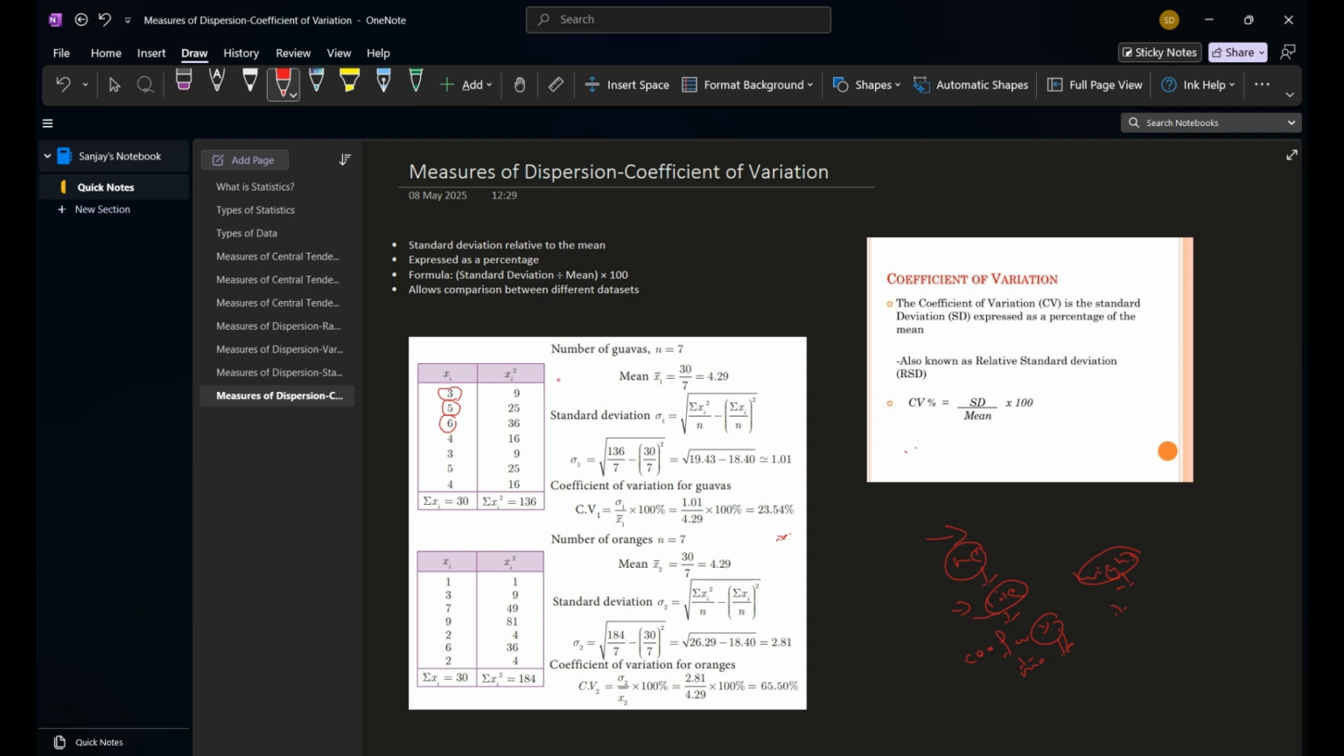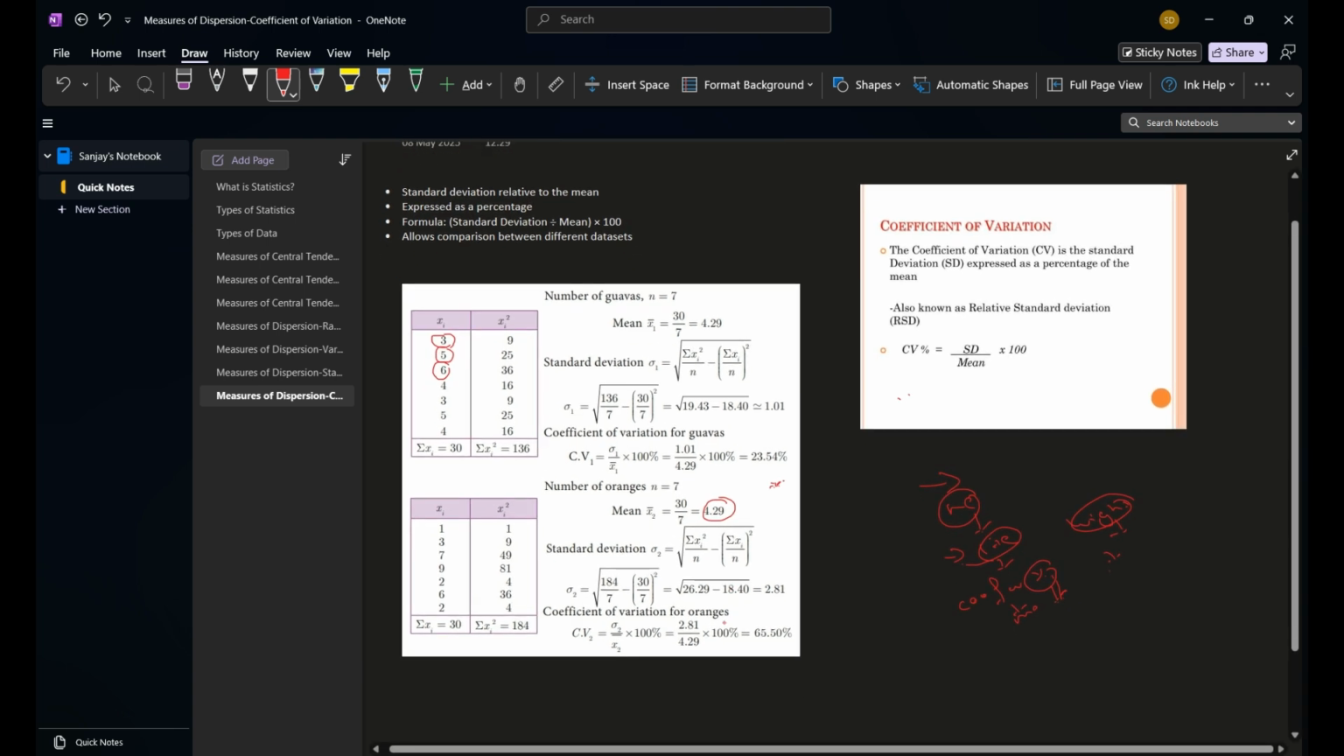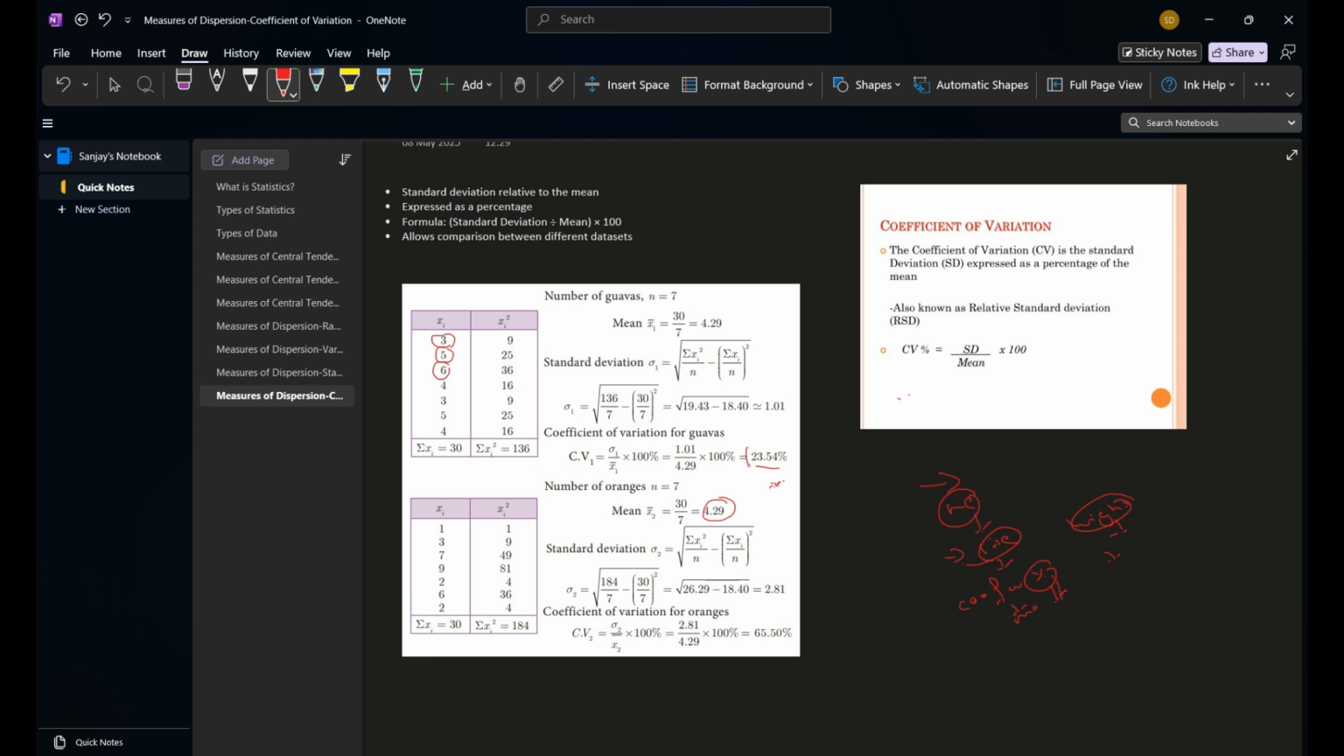Yes. So here I have a data set where the number of guavas is 7 and the mean is 4.29, and the number of oranges is 7, and here also the mean is 4.29, but there is a difference in the variability. The coefficient of variation for this data set is 23 and 65. Then what does this mean? 65, what does it mean?